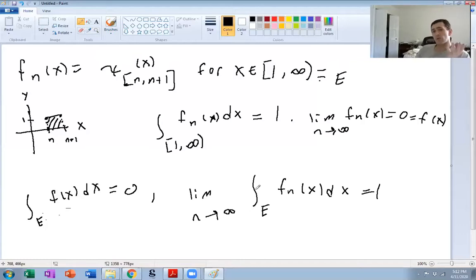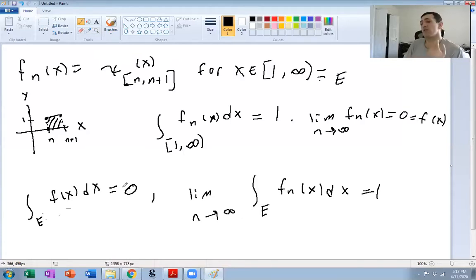So you notice actually in both cases, the integral of the limit was less than or equal to the limit of the integral. And that's not coincidence. That's actually always going to be true when the limit of the integrals exists. Okay. And I should also mention that we know that if Fn is bounded and we're dealing with a set of finite measure, then we can always interchange limits and integrals if Fn converges to F.